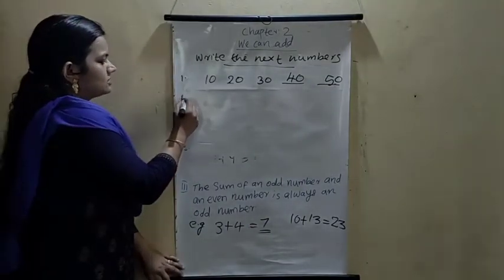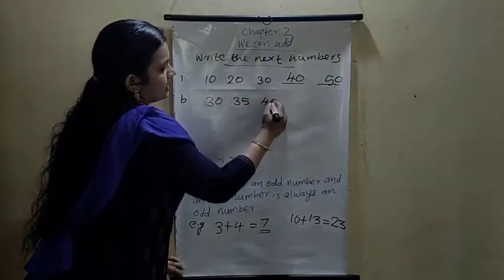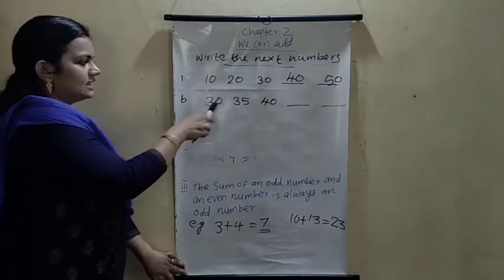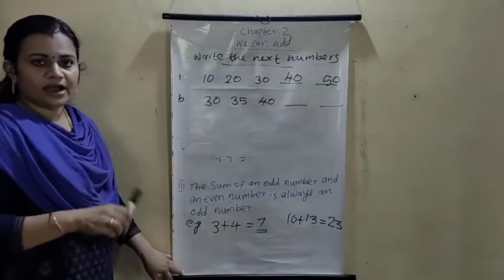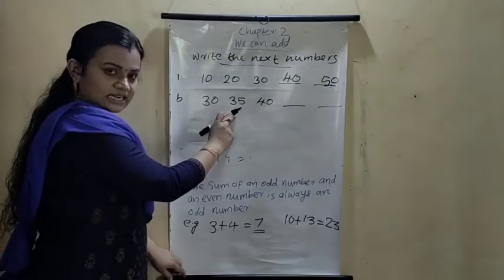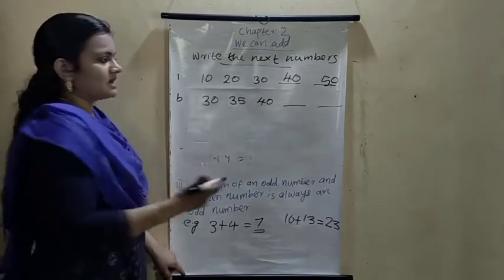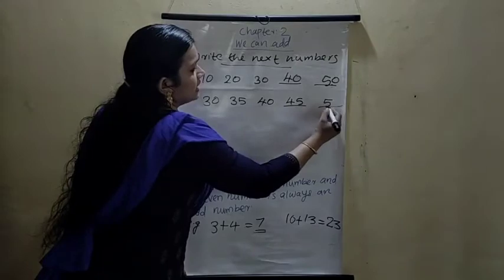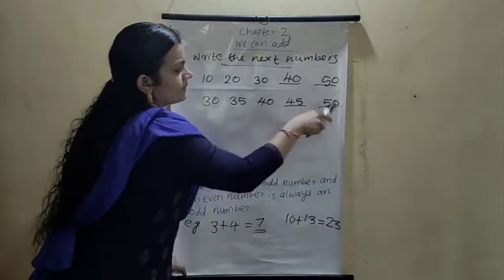Understood? Then question B: 30, 35, 40. What about the next two numbers? 30, 35, 40. What is the difference of 30 and 35? 5. Then each number plus 5. 30 plus 5 is 35. 35 plus 5 is 40. Then what is next here? 40 plus 5 is 45. 45 plus 5 is 50. Okay, 30, 35, 40, 45, 50.